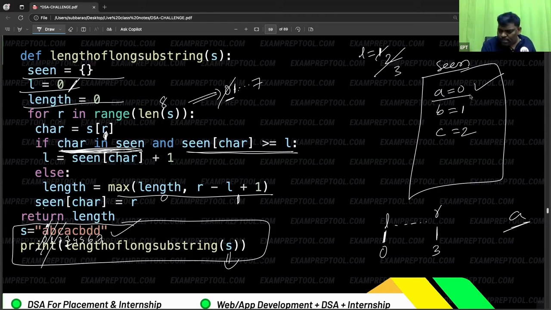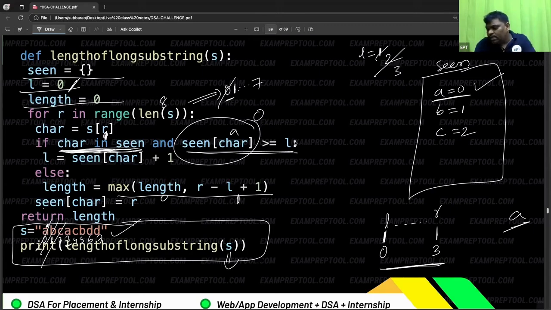See, it is there in the scene array means it is already visited. But is it there within the limits? Our limits are these. Scene of A, what is the scene of A? 0. If 0 is greater than or equal to 0, yes, it is there in the limits. Not only visited, it should be there in our current frame. Yes, it is there in the current frame. But a new person came, and the old person is already there in the current frame. New person also there. So whoever is there in the current frame, that one we have to neglect because a